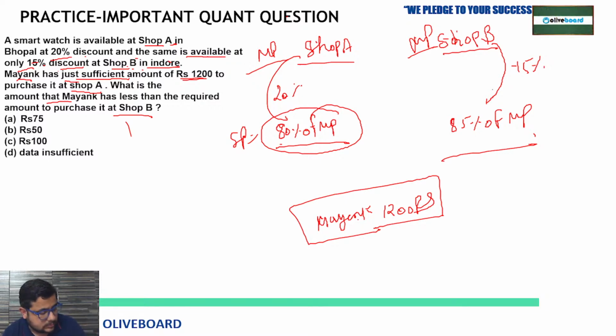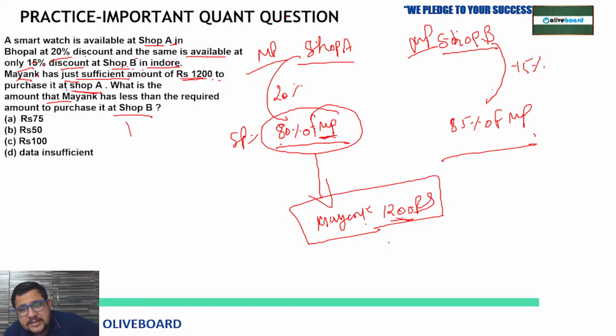Clear? Very good Vaishali. Is this clear? Very good. Great, बच्चा. बहुत बढ़िया. Great. The answer is absolutely correct. Mayank has 1200 rupees to purchase it at shop A. Mayank has just sufficient amount of rupees 1200 to purchase. So he can purchase from shop A, means 80% of marked price he is paying.